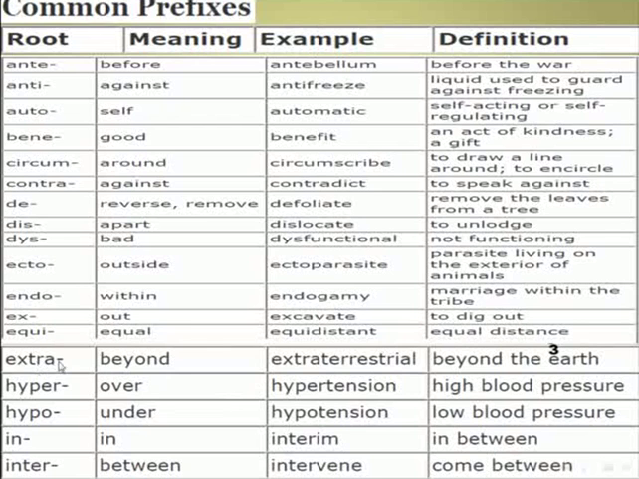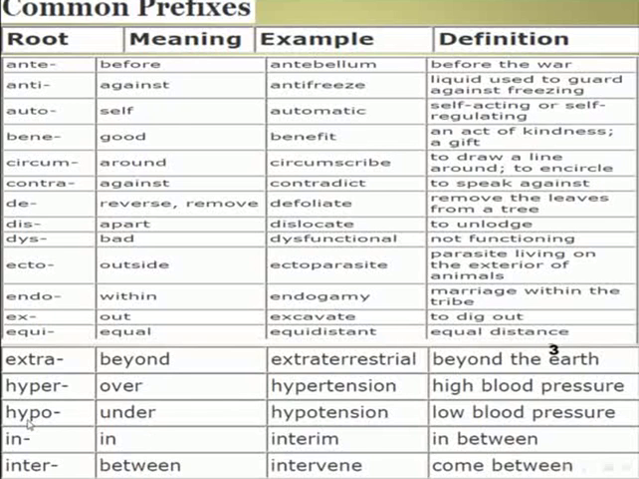Another prefix root, extra. It means beyond. Example for the use, extraterrestrial. Terrestrial. The definition for this, beyond the earth. Another prefix root, hyper. The meaning, over. Example for this, hypertension. The definition for hypertension, it means high blood pressure.